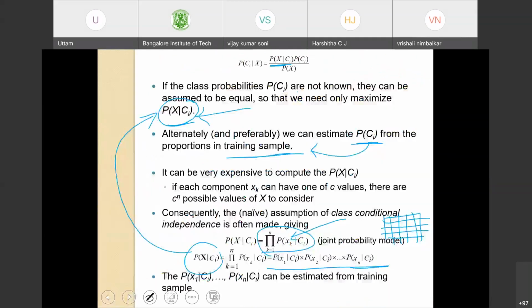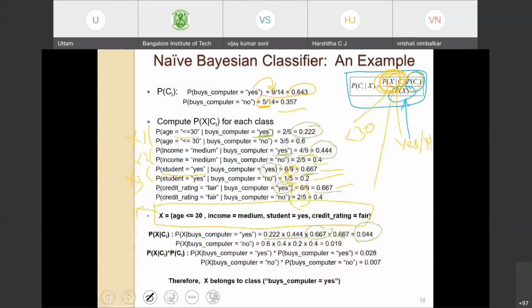Because I had shown you earlier that Bayesian classifiers work on the joint probability model. You multiply the probabilities of the data point, joint probability exactly. So when I expand this term to get the evidence, X1 given Ci into X2 given Ci into Xn given Ci, I have multiplied all these and got 0.044.